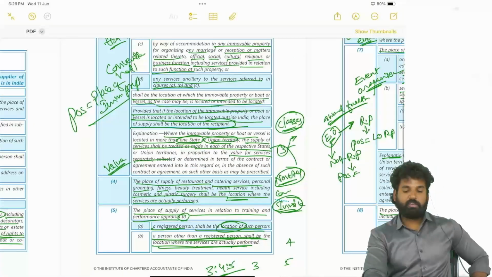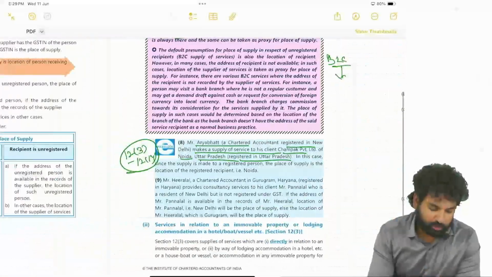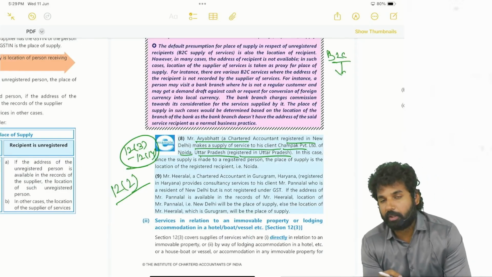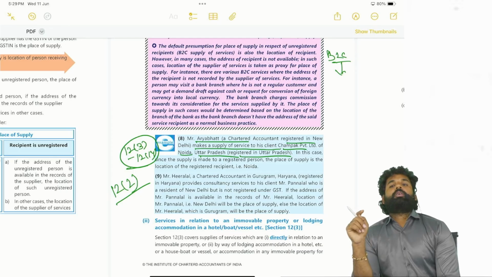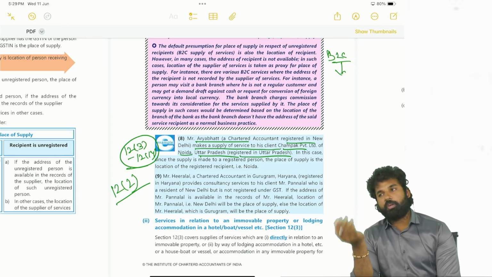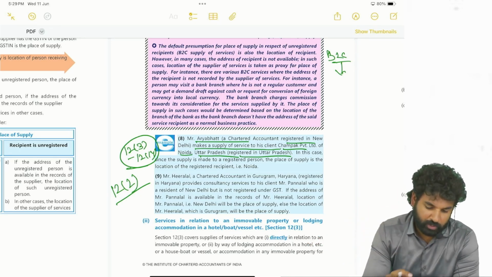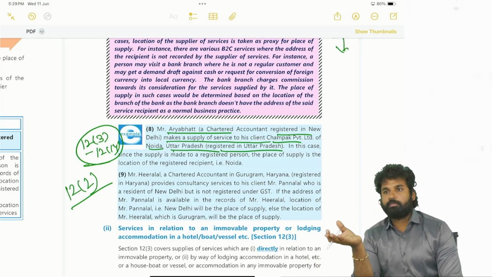Have you seen CA service separately? Then which section will be applicable? Section 12 subsection 2 will be applicable, where they are talking about place of supply. If it is provided to a registered person, then the location of such person. If it is provided to an unregistered person, the address has to be seen. If the address is not there, then the location of the service provider. So, see, we are giving an audit service to a particular company. You are giving to a company, which means the company will be registered. Company will generally be registered. It is not necessary.